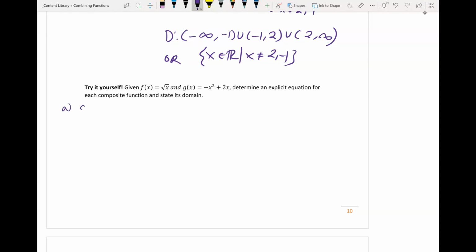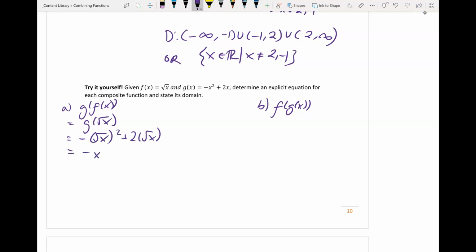In this try it yourself, we're going to find g of f of x, and we're also going to find f of g of x. So for g of f of x, that's g of the root of x. And then we're going to put in the root of x into each term in the g of x. So that's negative root x all squared plus 2 root x. The root x and the squared are going to cancel, so we're just left with negative x plus 2 root x. If you think about our domain here, we can insert anything to this term, but for this term we are restricted. We can't have any negative numbers. So that means our domain is going to be from 0 and any positive numbers after that.